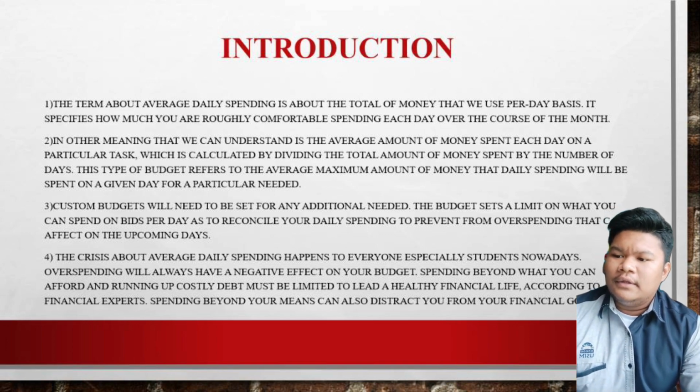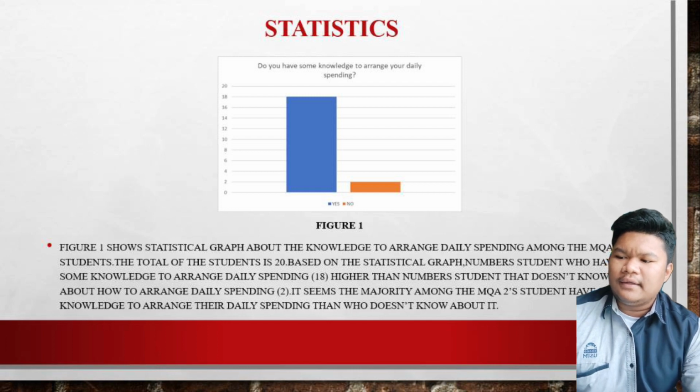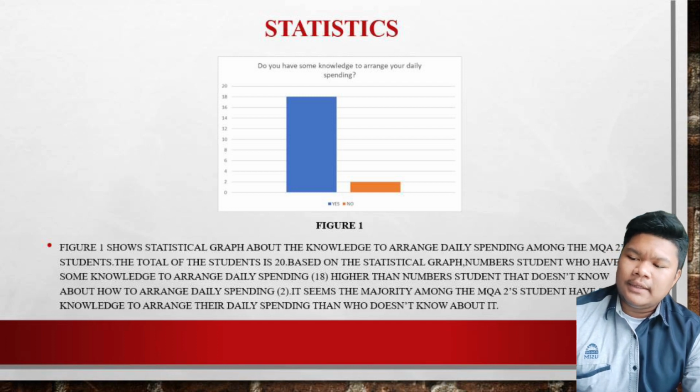Statistics. Figure 1 shows a statistical graph about the knowledge of average daily spending among the MQA2 students. The total number of students is 20.